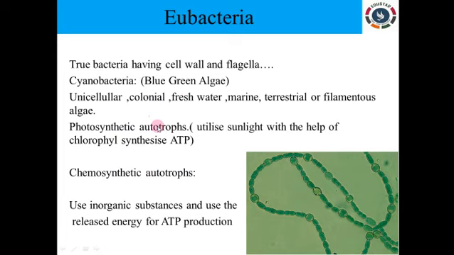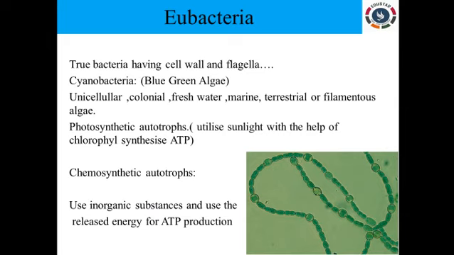Photosynthetic autotrophs utilize sunlight, and they are able to synthesize their ATP molecules. Chemosynthetic autotrophs are particular organisms which utilize inorganic substances like nitrates and chlorides, and they produce ATP molecules from them. These cyanobacteria can live in freshwater, marine as well as terrestrial habitats. They are unicellular as well as filamentous organisms.